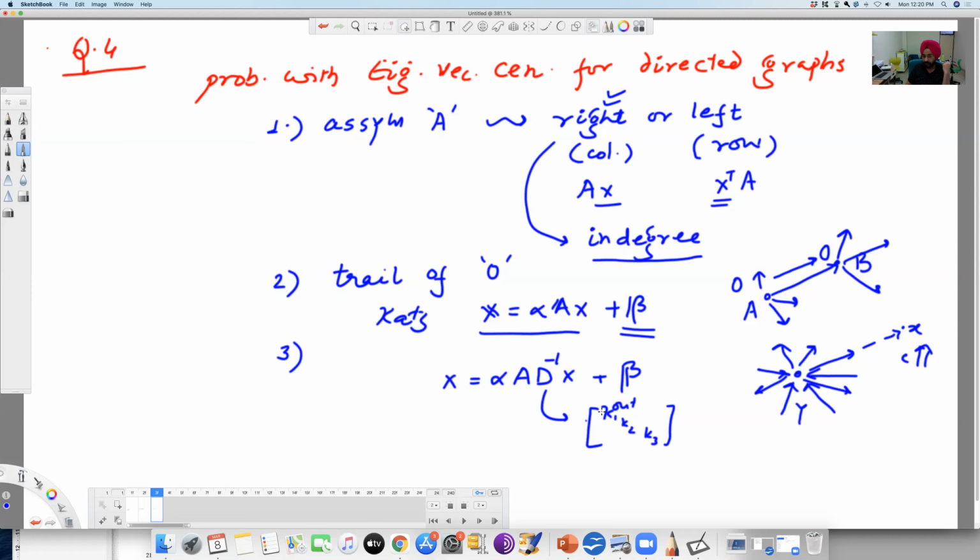This is the jth node from which we are gathering the centrality for the ith node, right? So these are the problems of eigenvector centrality when applied to directed networks, and these are the possible solutions. So if you have written this much, you may get full marks. So this was rather straightforward.